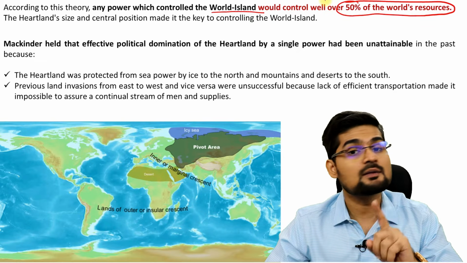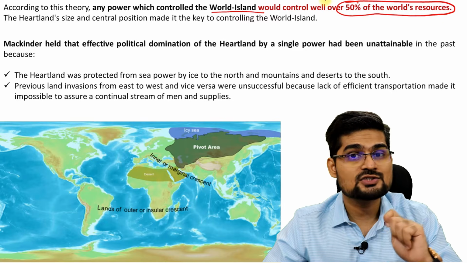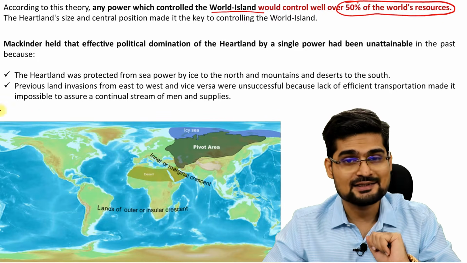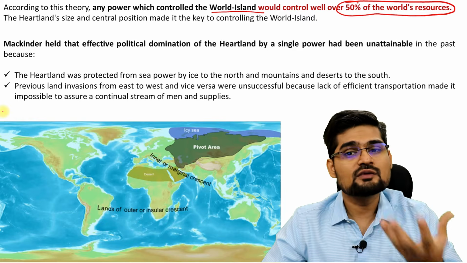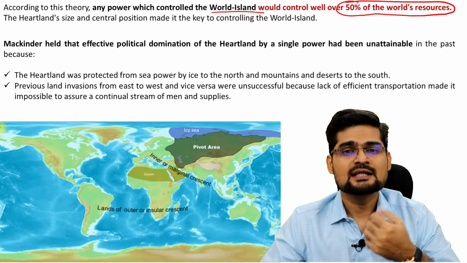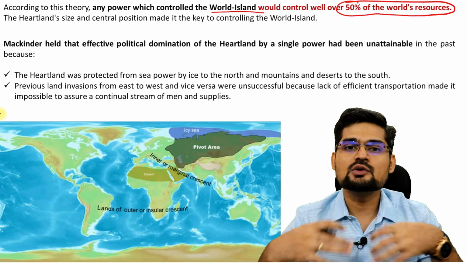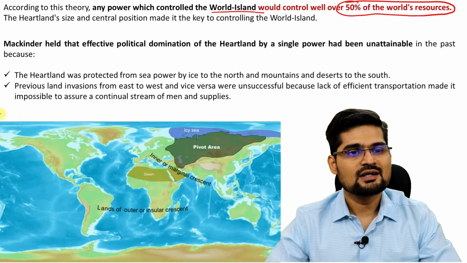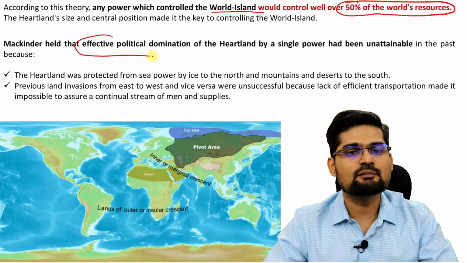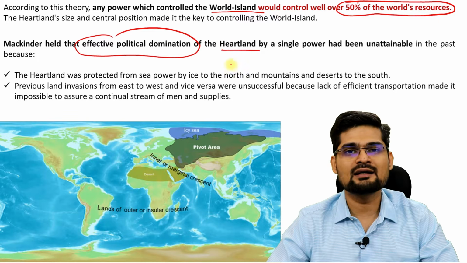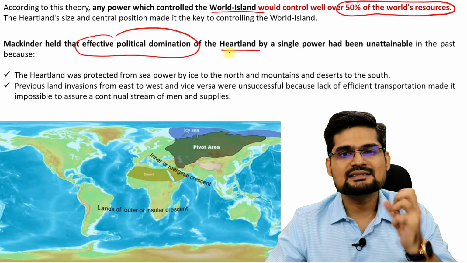And this is very important in terms of geostrategy, geopolitics and power alliances in the world, isn't it? Because if you control 50% of world resources, you control virtually half of the world, and indirectly you will eventually control the full world.